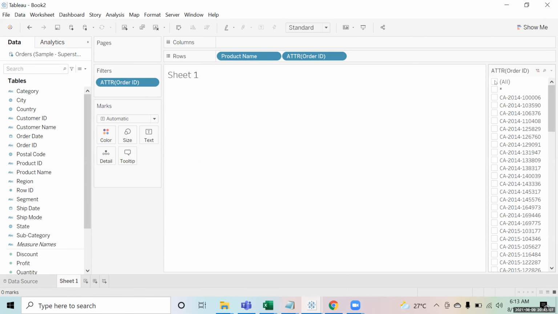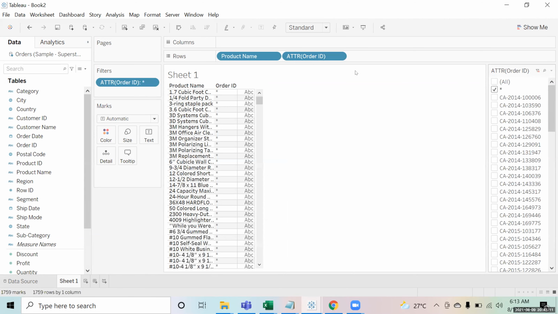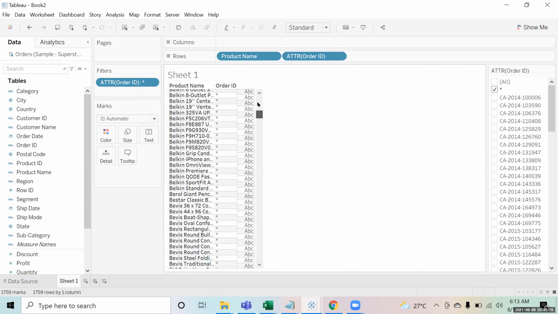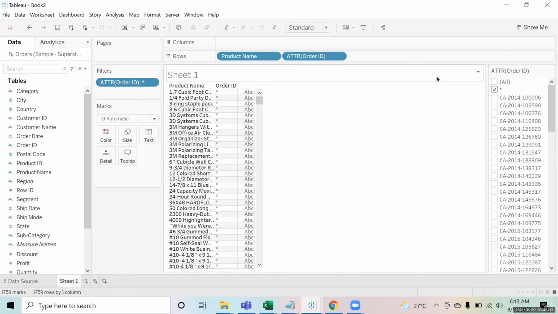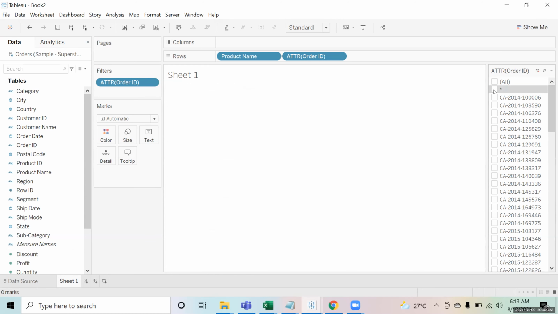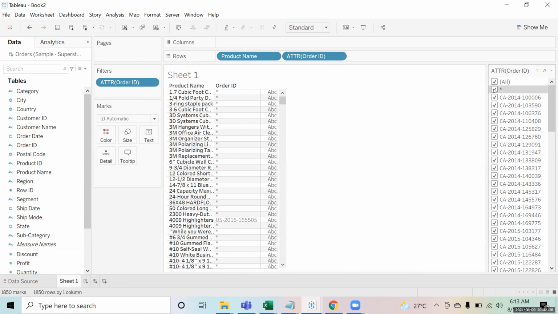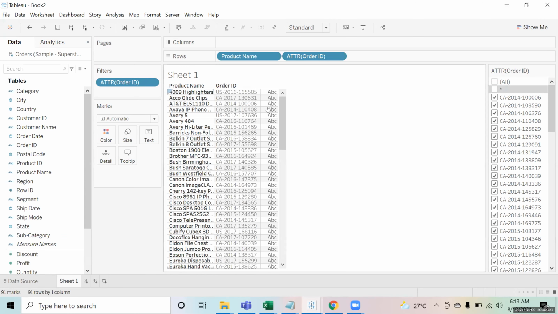You can easily figure out which are those products which were purchased in multiple orders. You can see only those products which were purchased in only one order at a time. So these are some products that have very low demand, I would say. These were just purchased in one order, so I can easily identify that.